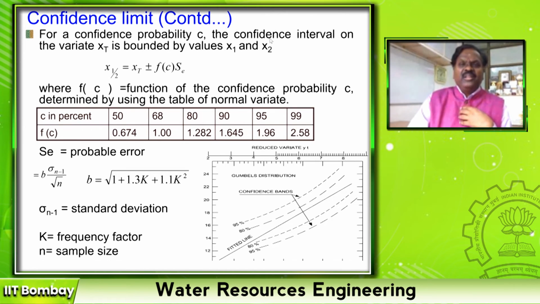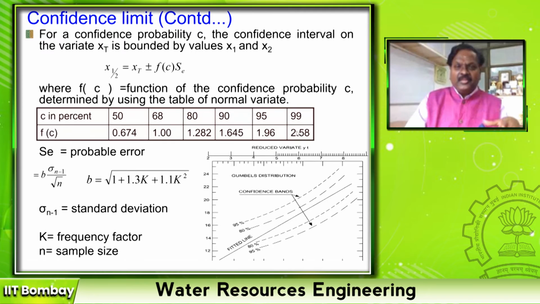for confidence probability C, the confidence interval on the variate xT is bounded by values x1 and x2. Here x1 and x2 are equal to xT, the estimated value using Gumbel's method for different return periods T, plus or minus a function of confidence probability C times a probable error SE. Gumbel has given this relationship. If C is in percent, that is confidence probability 50% to 99%, that means I am 99% confident or 50% confident, then my f of C is this value.